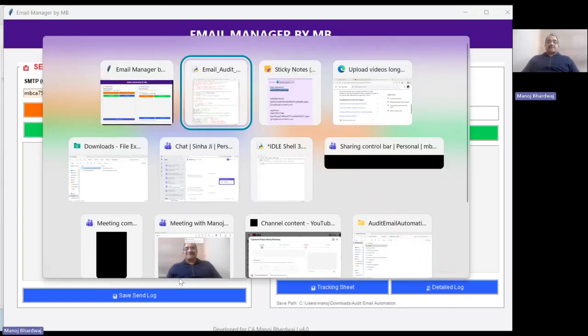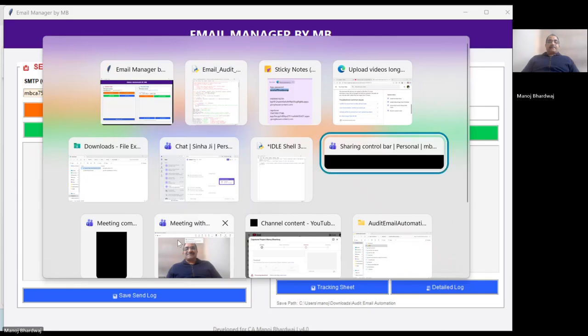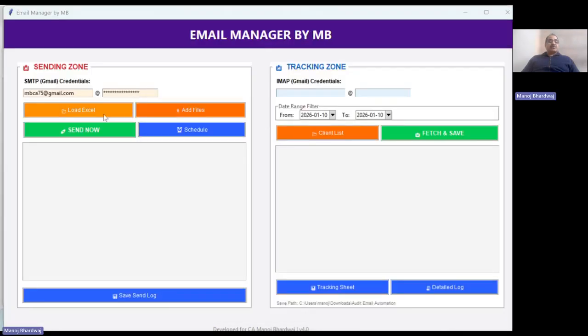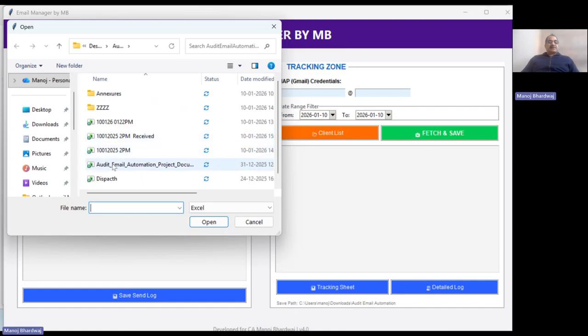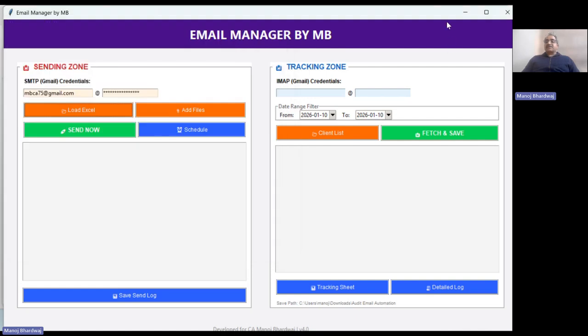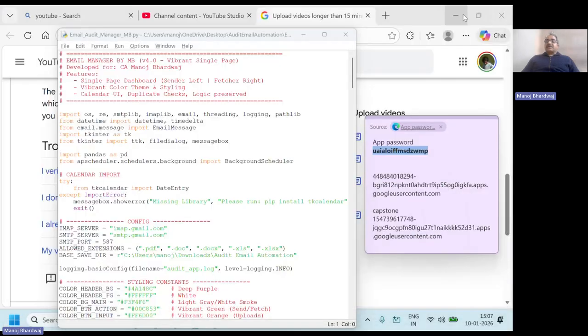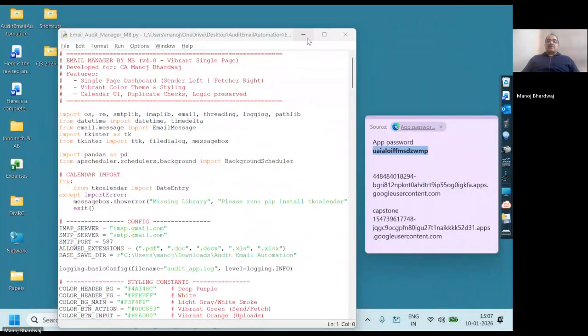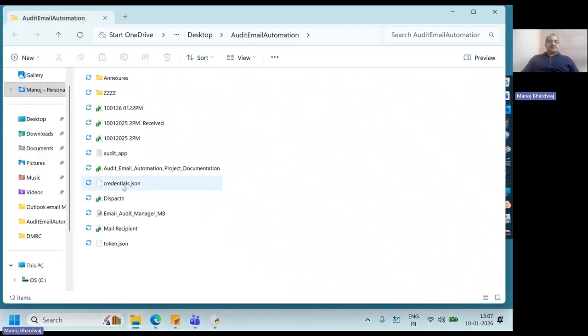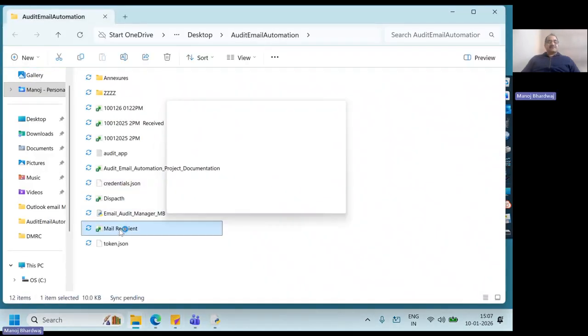Now I'll load the Excel file. These are the mail recipients. I have put in many, so the list is long and it might take some time. So I'll just reduce the email recipients.